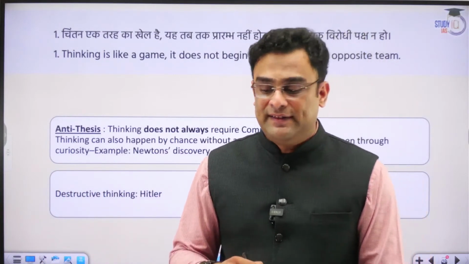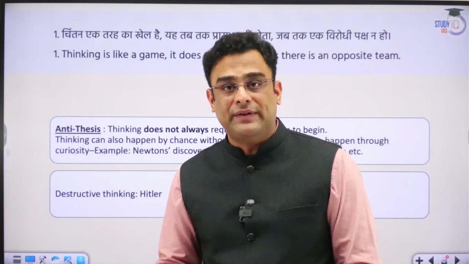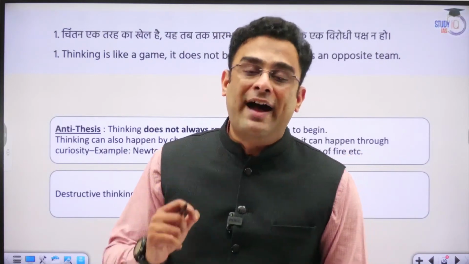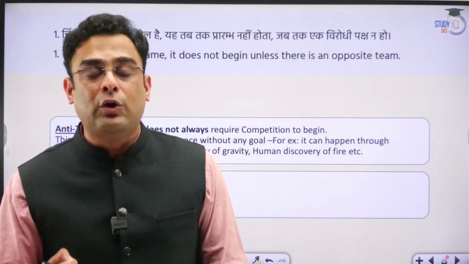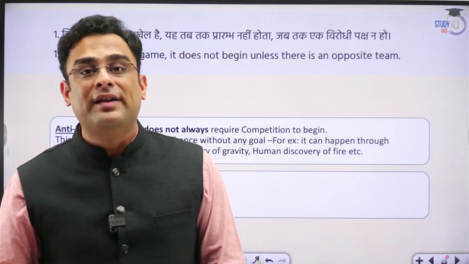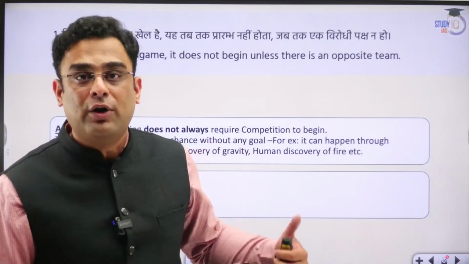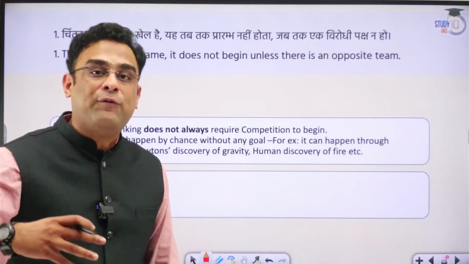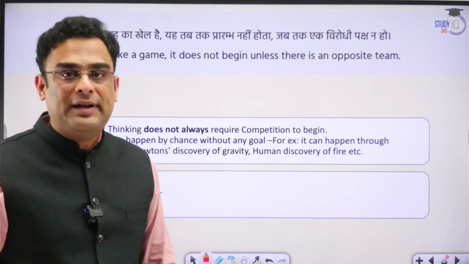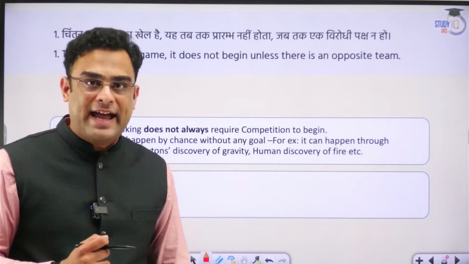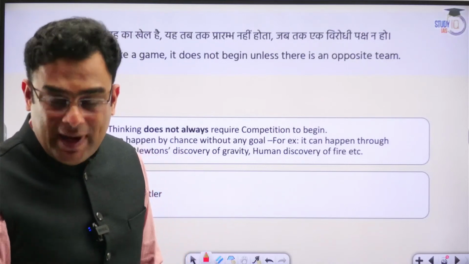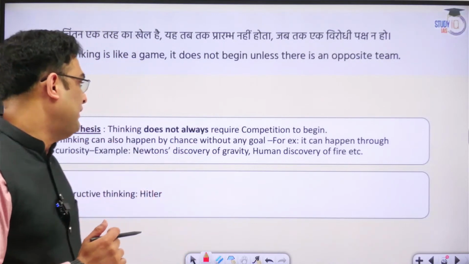Essay in the civil services examination, guys, is an opinion piece. So please understand that. You have to justify your opinion based on logical and coherent arguments. And for logical and coherent arguments, you have to bring in content from multiple different perspectives and dimensions. All right? I hope you are getting what we are trying to discuss here.